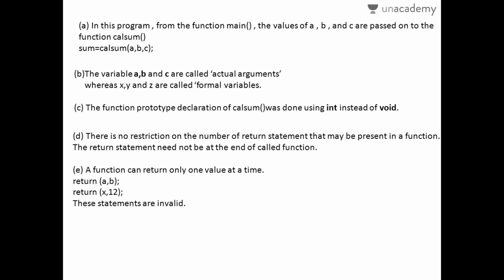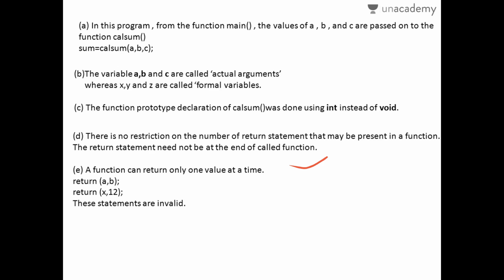This function prototype has call sum using int instead of void. In the first program we used void because we did not want any value to be returned. Here we are using int because we want some value to be returned to the main program. And there is no restriction on using any number of return statements. That means you can use any number of return statements within one function, and that return statement need not be at the end. It can be at any point when you use a function.